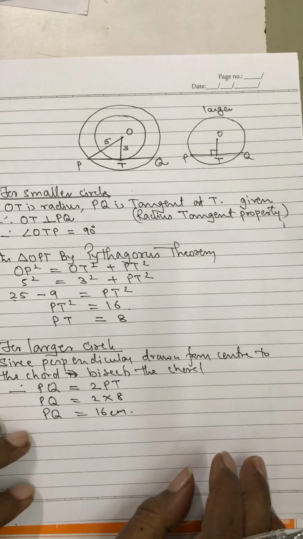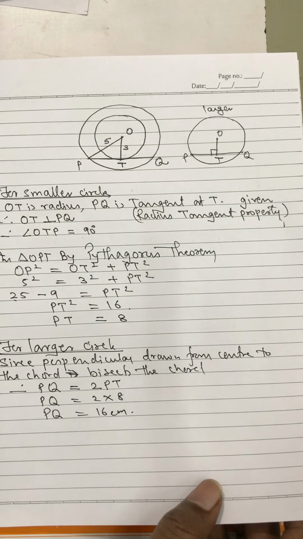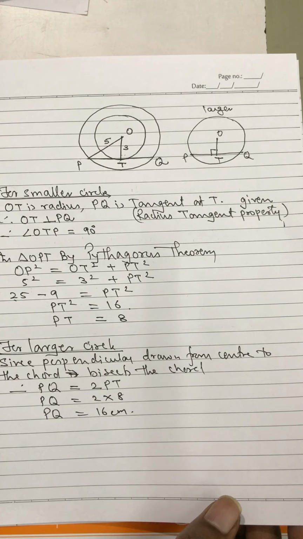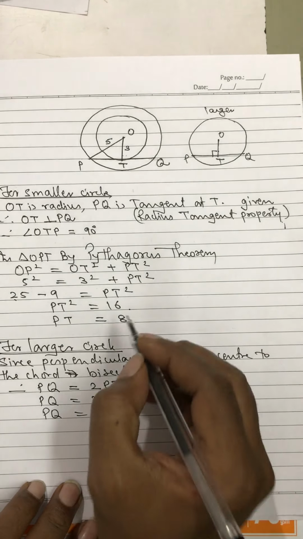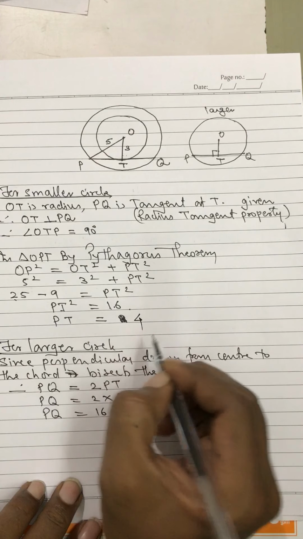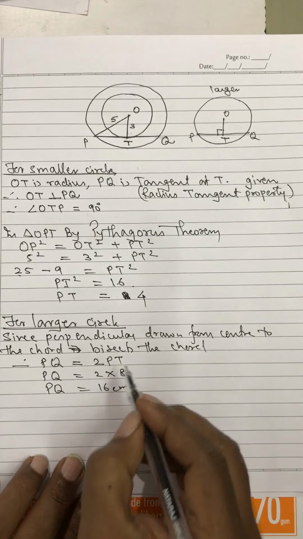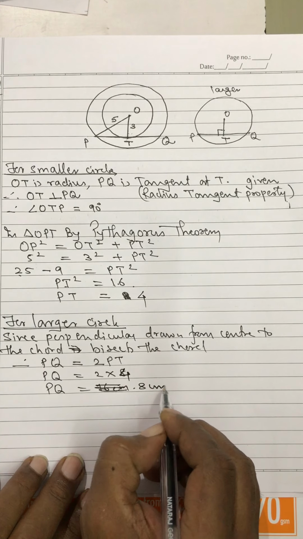Okay. So in this way we get... one minute. Sorry my dear students, this is PT square is equal to 16, so this square root will be 4, then this will be 4, not 8 centimeter.